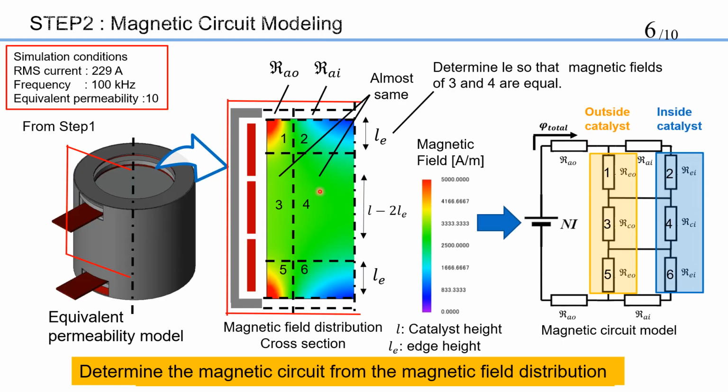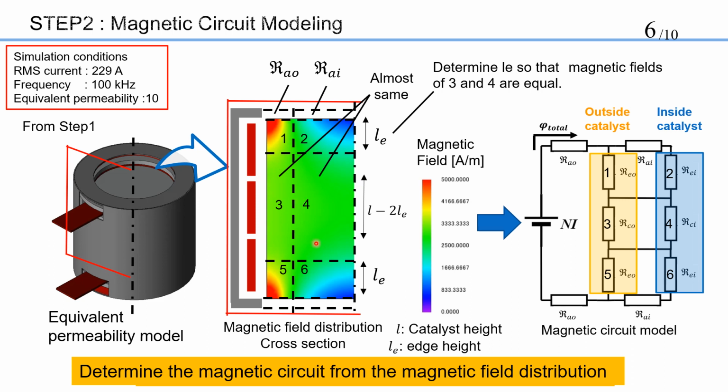This step builds a magnetic circuit model to represent the magnetic field of the catalyst. First, the topology of the magnetic circuit is determined based on the results in step 1. This figure shows the catalyst with an equivalent permeability of 10. Also, this figure shows the magnetic field distribution of the catalyst cross-section. The catalyst is divided into two parts, inside and outside.